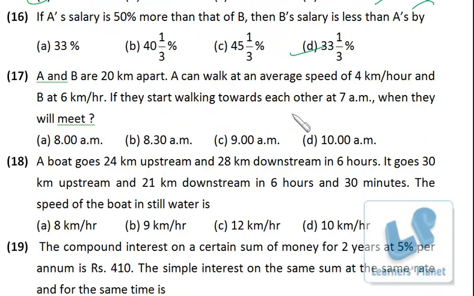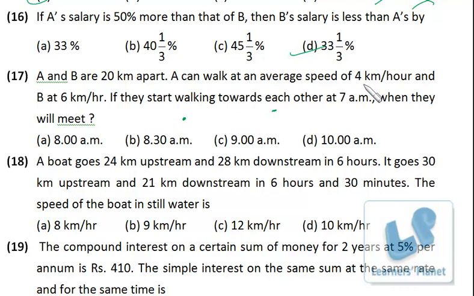Okay, A and B are 20 km apart. A can walk at an average speed of 4 km per hour and B at 6 km per hour. If they start walking towards each other at 7 a.m., when will they meet? See, they are starting towards each other at the same time, right? So per hour they will be getting closer by 4 plus 6, 10 km per hour, because they are coming from opposite directions.